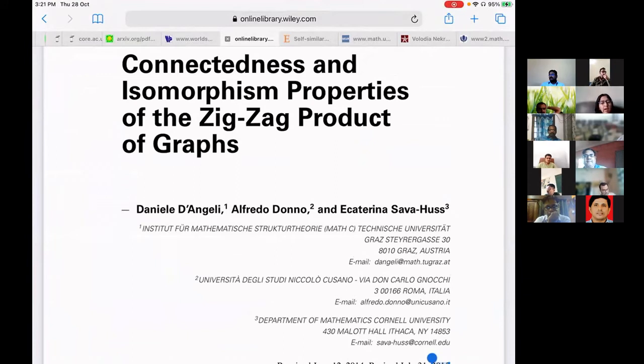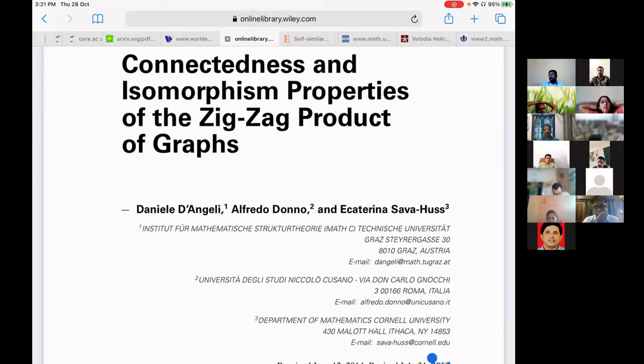There is a straightforward result based on the original zigzag construction, about when G1 zigzag G2 is connected. Whatever graphs we see in a graph theory book, if you take those graphs and compute zigzag products, you will find 99.99% of the time the graphs are disconnected. They are not connected graphs, and if they are disconnected, it doesn't make any sense to play around with that. So you need concrete graphs where the zigzag product will be connected.